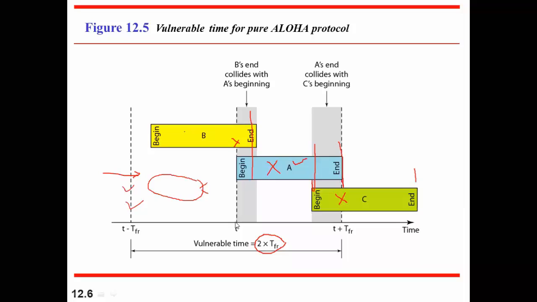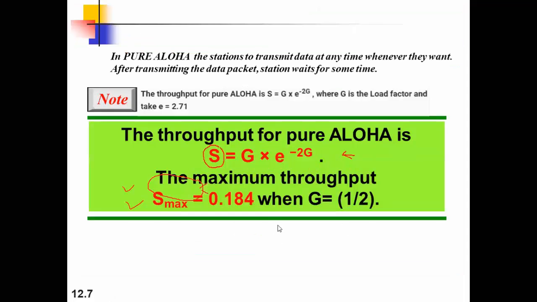Now suppose any station begins its packet at time t, and another station is already sending its packet at time t minus T frame, right? And another packet started at t plus T frame. So if we subtract the maximum from the minimum, what do we get? The t gets cancelled and we get 2 into T frame, right? So the vulnerability time is more in the case of pure Aloha. Please see this, this is very important, right? If you have any doubt, you can ask about this.